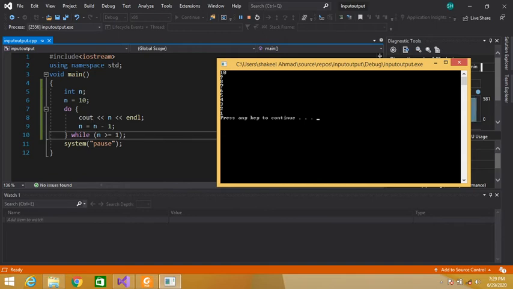Now n contains 1. 1 minus 1, 0. So this 0 is assigned to this n variable. Now n contains 0. 0 is greater than 1? No. 0 is equal to 1? No. So the condition becomes false. Now the control will not enter the body of the loop and our program terminates.